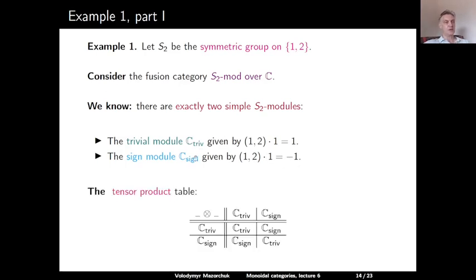The tensor product of these simple modules is given by the following table. The module C-triv is the identity object of our category. The tensor product with this module is the identity. So tensoring C-triv with C-triv gives C-triv. Tensoring the trivial module and the sign module gives the sign module, regardless of the order of the factors. And finally, tensoring the sign module with itself gives the trivial module. This is because minus 1 squared is equal to 1.